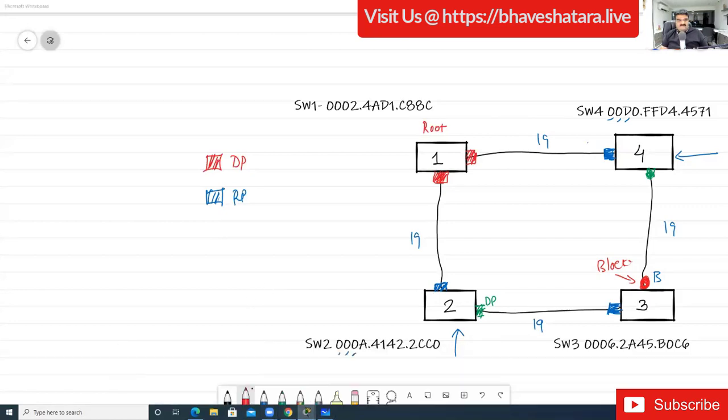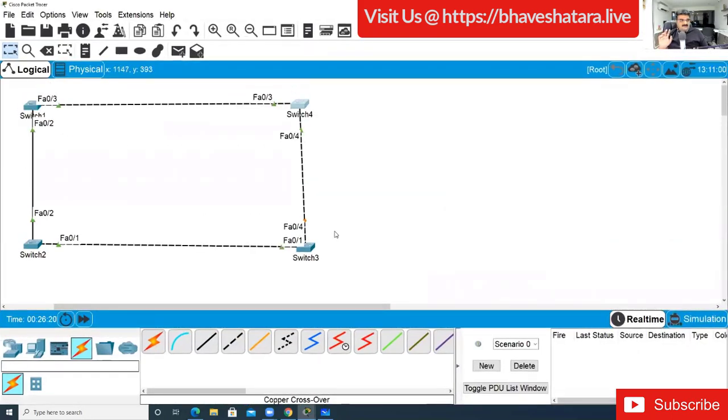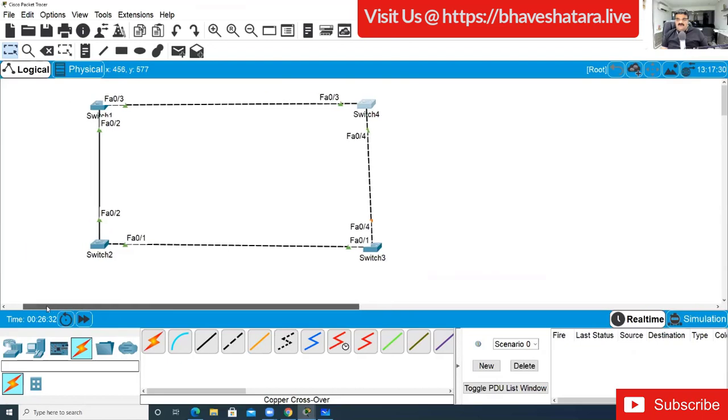If you want to verify this, see this. You have to find out the neighbor's MAC address, the switch which is sending this BPDU. That is what is required. So don't be confused with this particular system. Maybe someone will ask you this question, and then you will be in trouble, and I don't want you to be in trouble. Now I'm going to give you one more example.